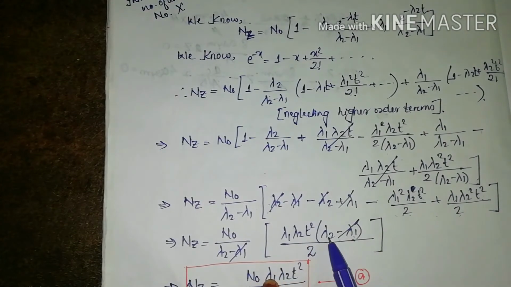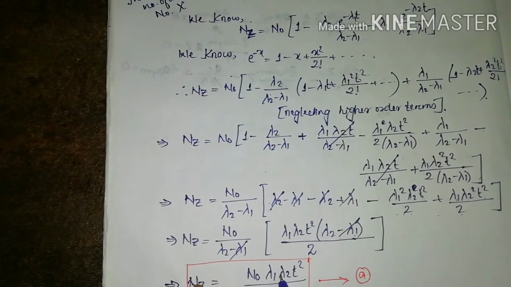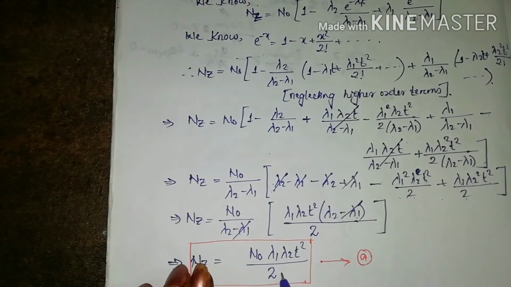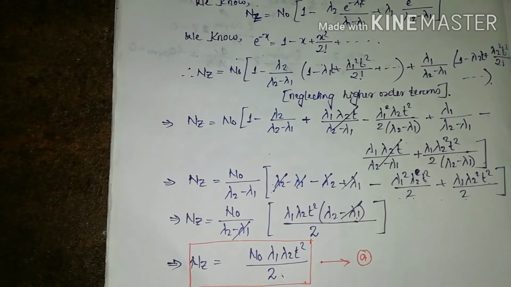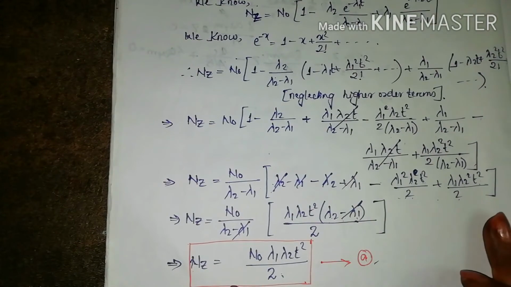So finally you will see this is lambda 2 minus lambda 1, this is also lambda 2 minus lambda 1, which will get cancelled, and you will have n naught lambda 1 lambda 2 t square by 2. This is the number of atoms in Z after a short time. So the correct option is option A.